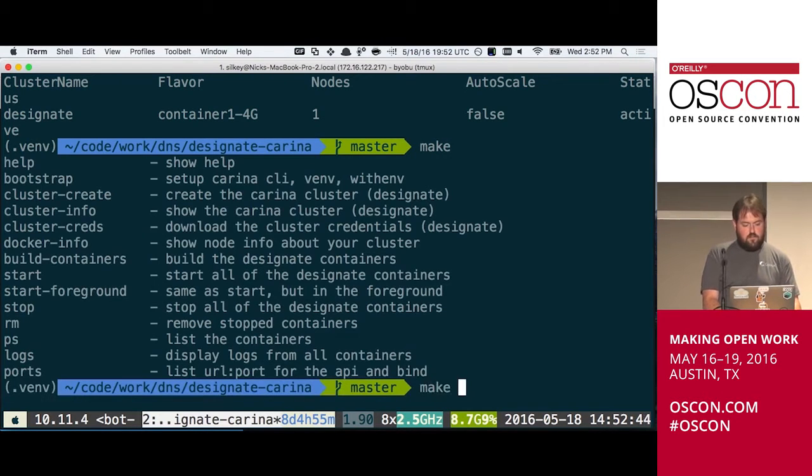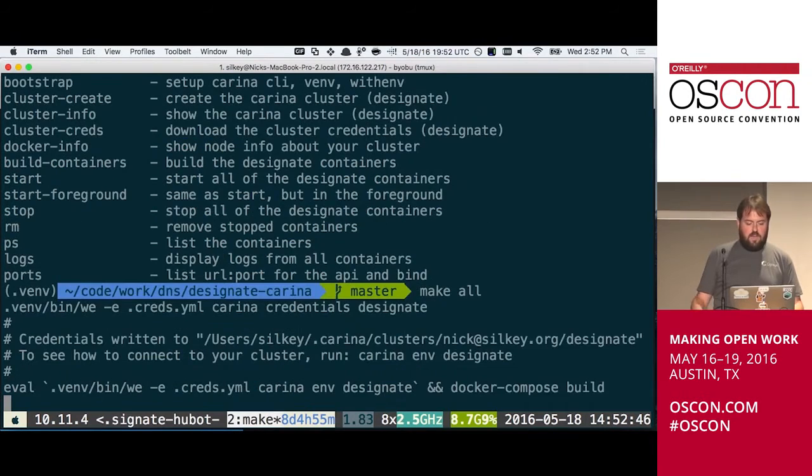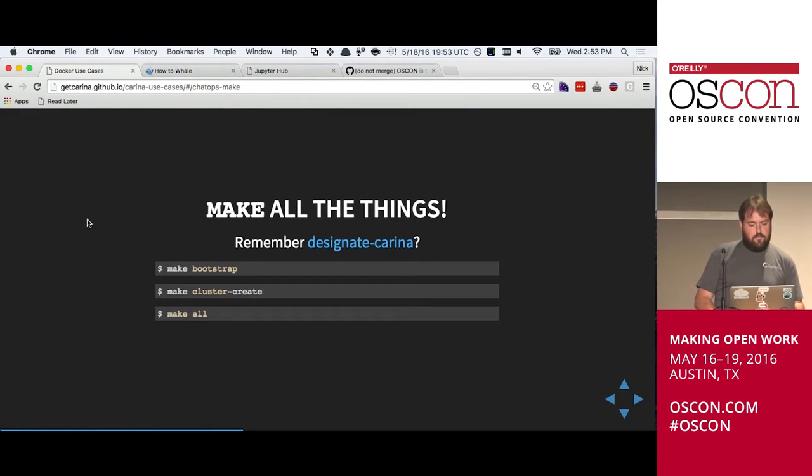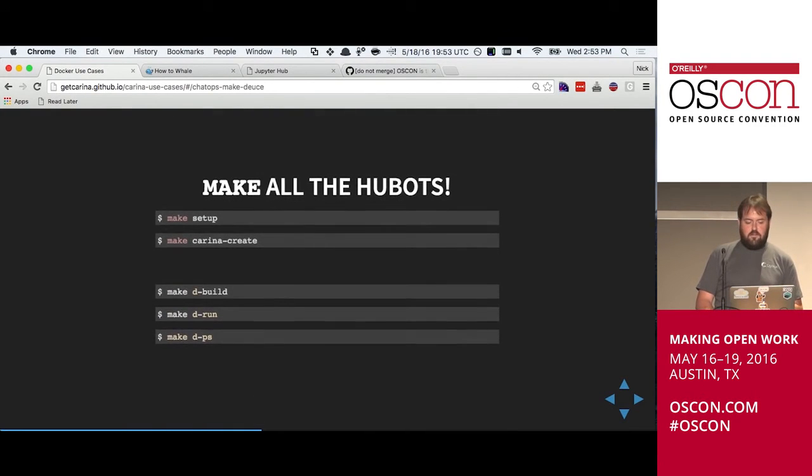What I can actually do is just call the make all, and it will rampage through doing all that's necessary to build all of the components of the stack, like central API, pool manager. This includes data stores and message queues and all that stuff. I declare that in some YAML that I feed to Compose, but I wrap it in this makefile. It makes it really, really easy for my team to start going on stuff. So moving on from that, it takes a few minutes to build, but yeah, it's a really great thing to do.